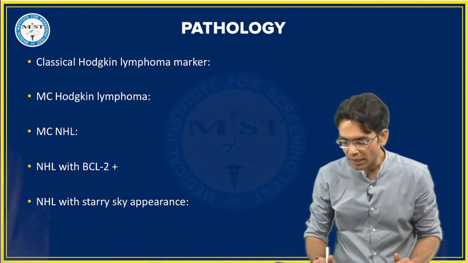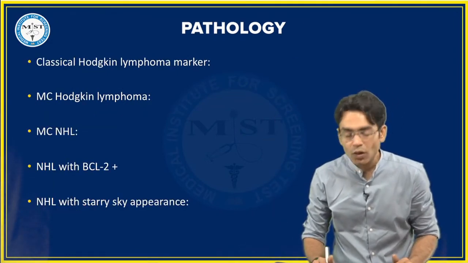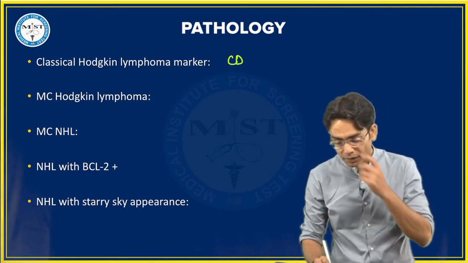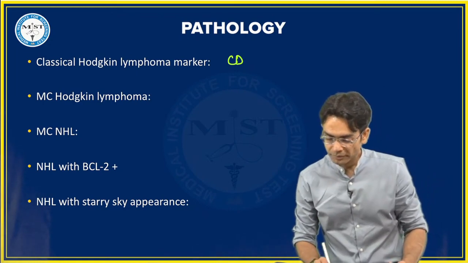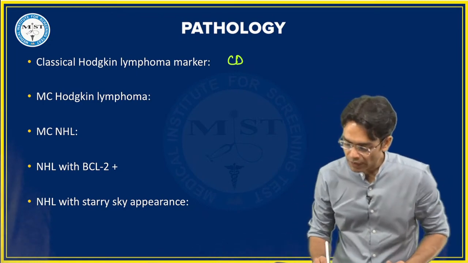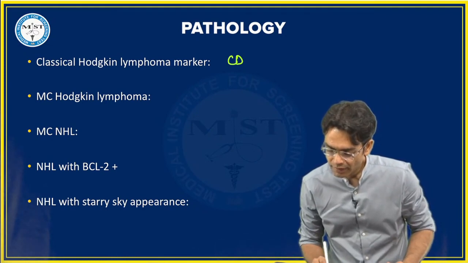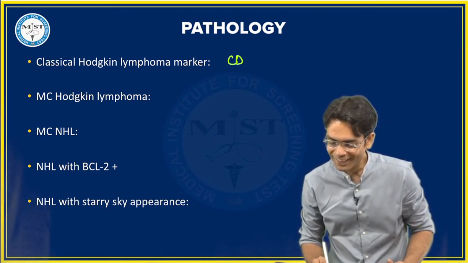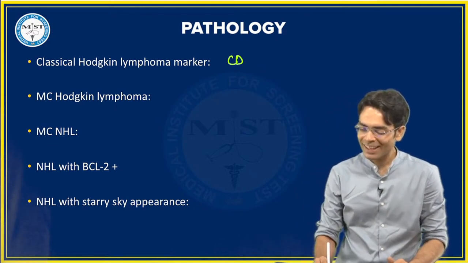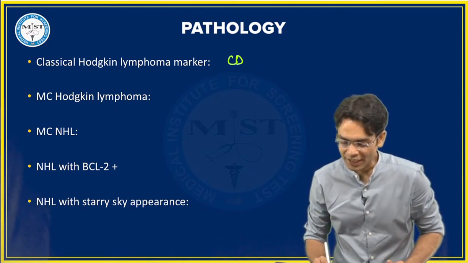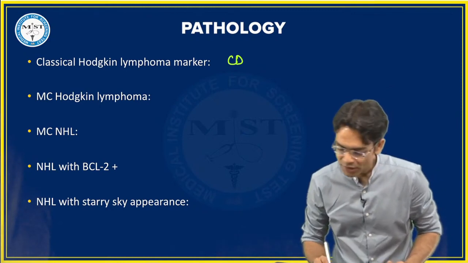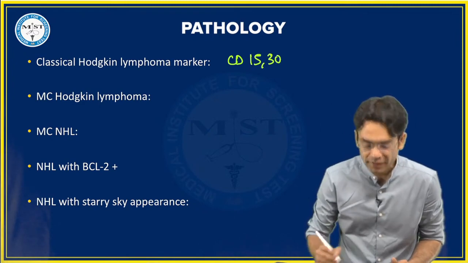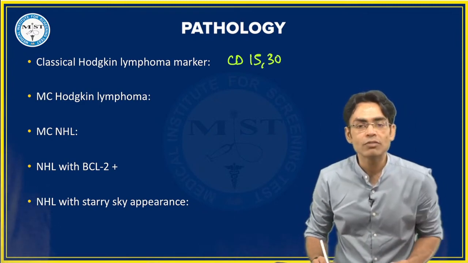Classical Hodgkin's lymphoma marker, quickly tell me. What is the classical Hodgkin's lymphoma marker we have? Which CDs? Yeah, for EBV there is mononucleosis also. Urvashi, you are right. Okay, what is the classical Hodgkin's lymphoma marker? Yes, you are right. It is your CD15 and CD30. Okay? So classical Hodgkin's lymphoma is CD15 and CD30.